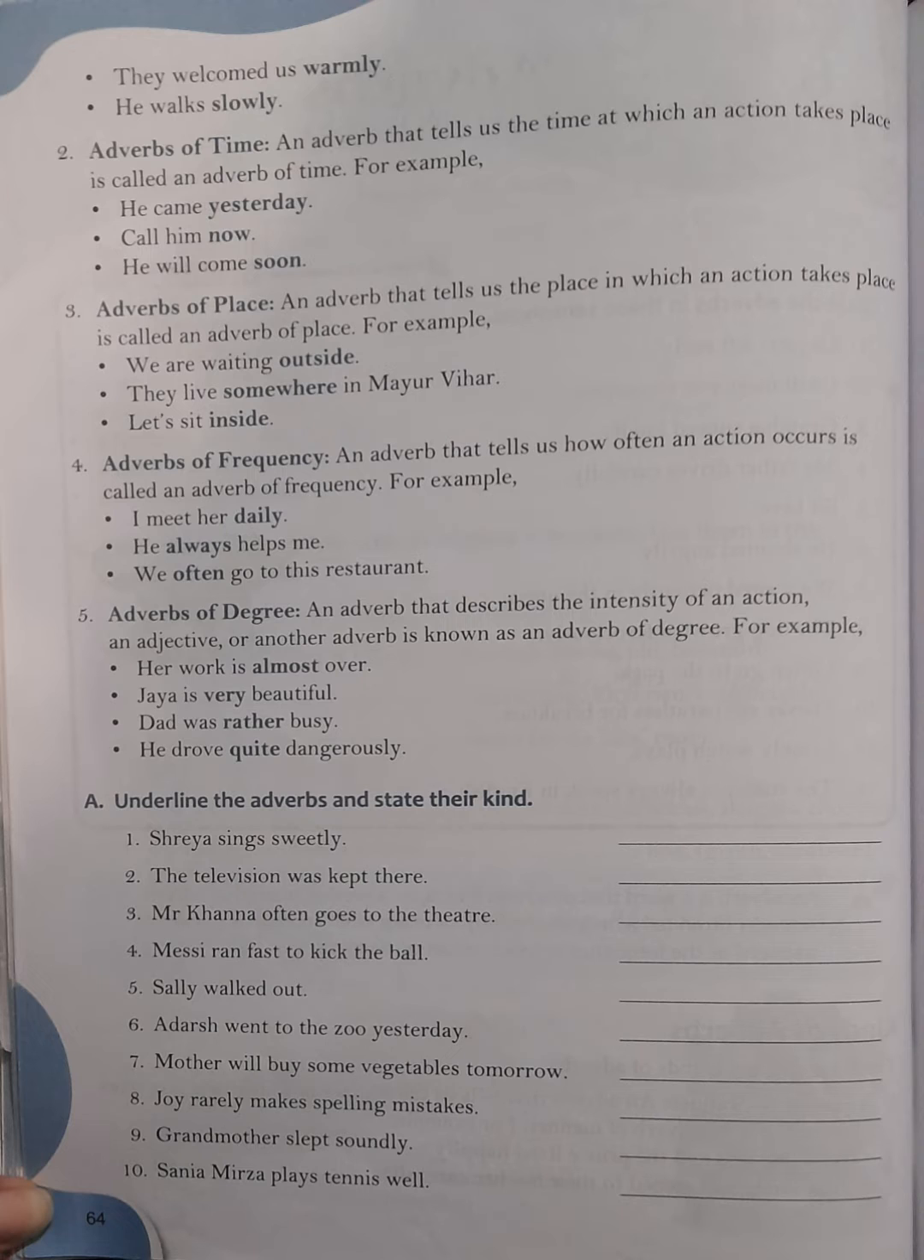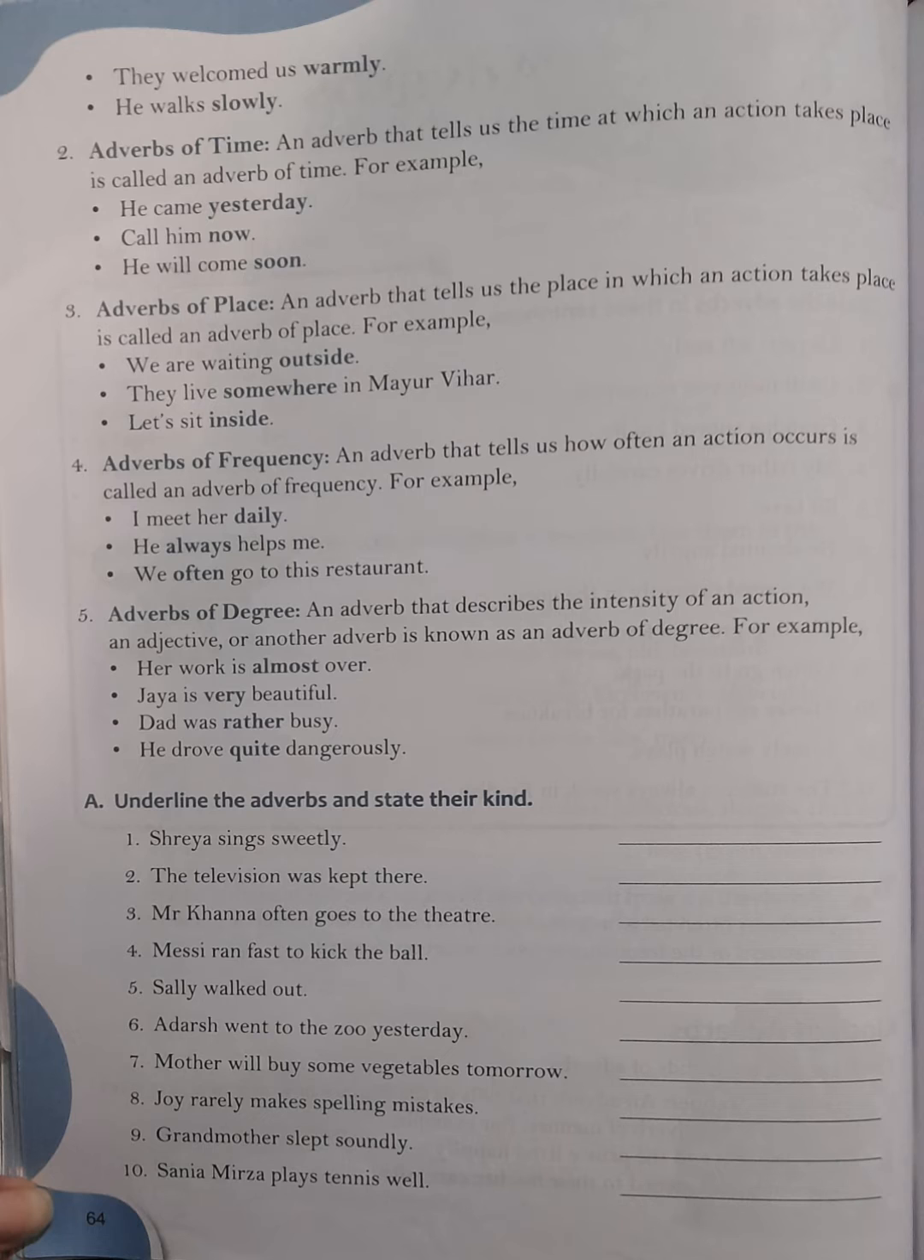We often go to this restaurant. Okay, we often. Often, rarely, sometimes, daily, always, never, occasionally, annually, monthly. These all are adverbs of frequency. Twice, thrice also. Okay. These all are adverbs of frequency. They tell us how many times an action has taken place.